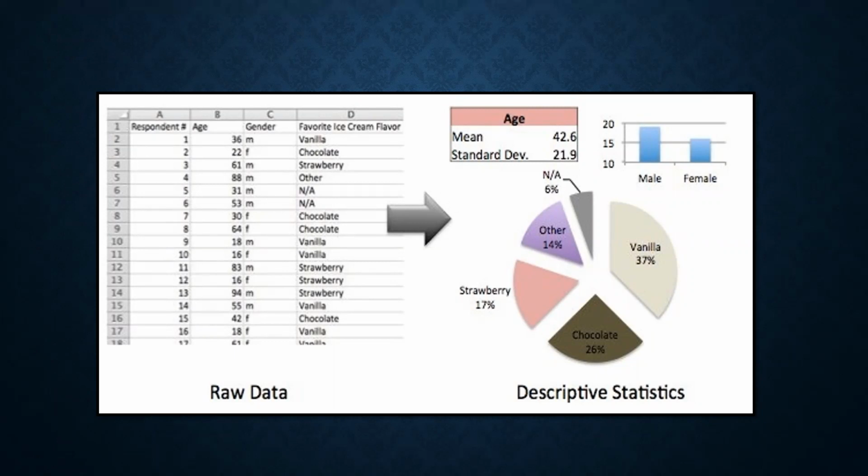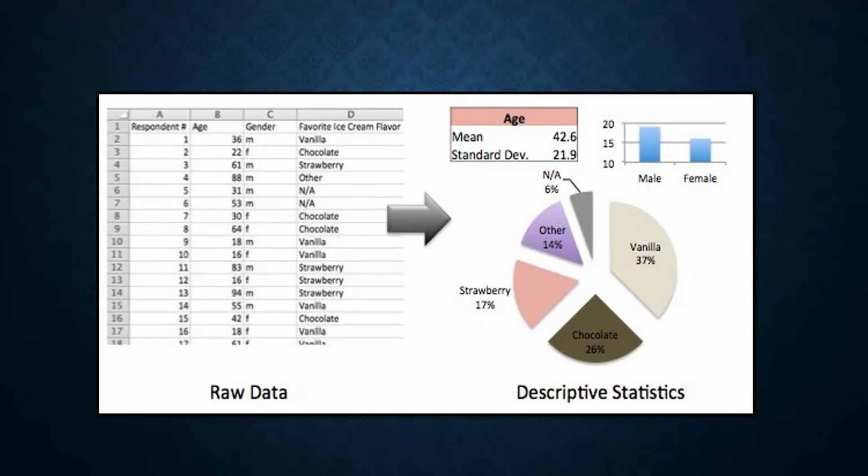Age is numerical data, gender is categorical data which has male and female individuals, and favorite ice cream flavor is again categorical information where you have different flavors like vanilla, chocolate, or strawberry. Wherever you see NA in the fourth column, it indicates a missing observation, which means the information is not available for that particular row.